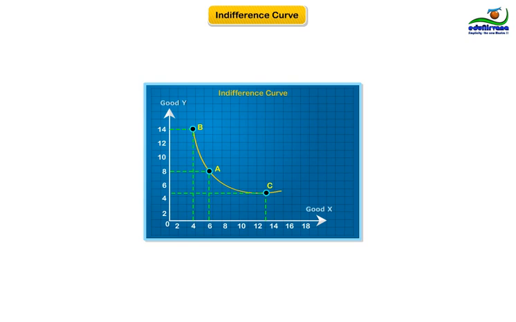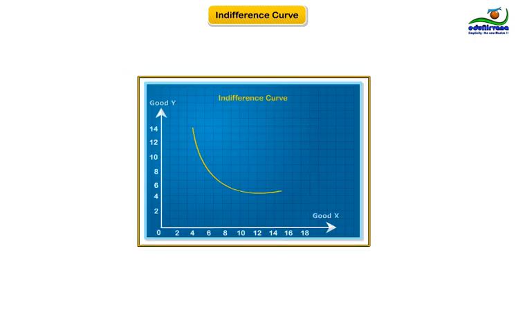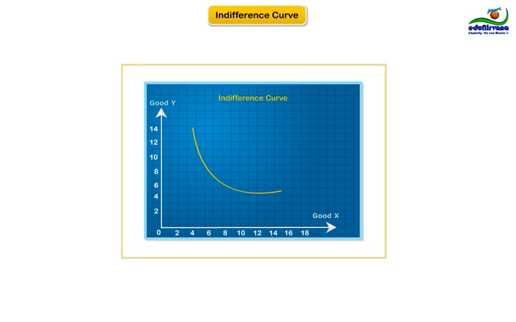These combinations of good X and good Y that yield the same level of utility are called an indifference curve. Any combination of good X and good Y that falls on that particular curve yields the same utility. Indifference curves represent the relationship of trade between two goods keeping the utility level fixed.